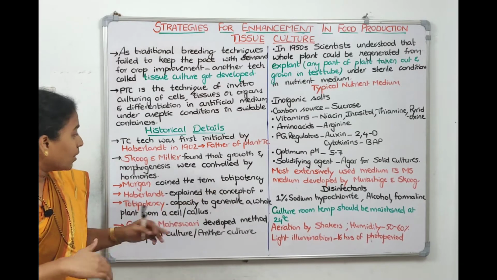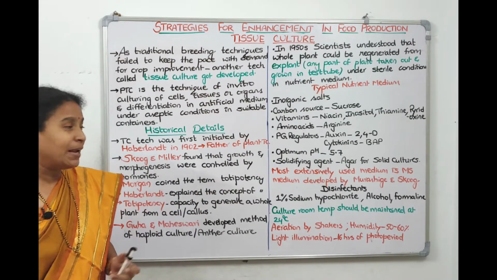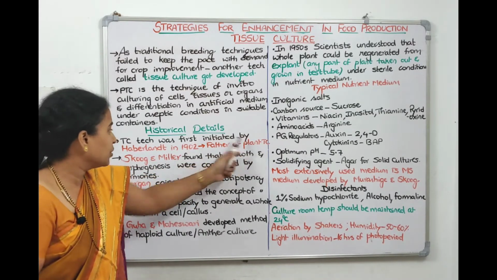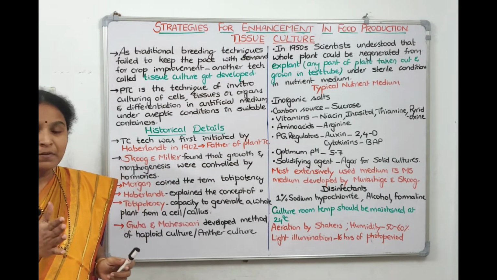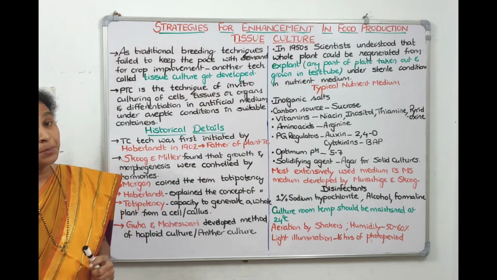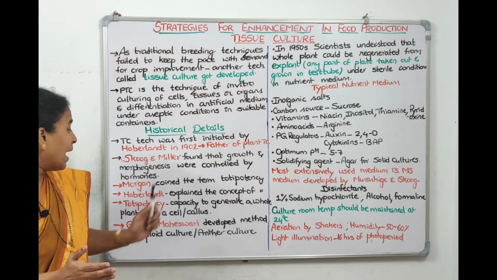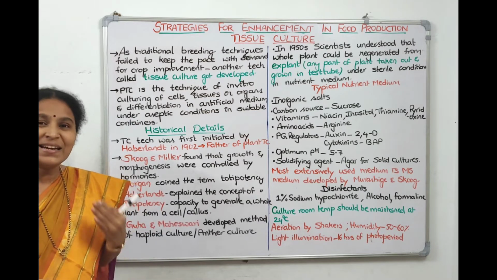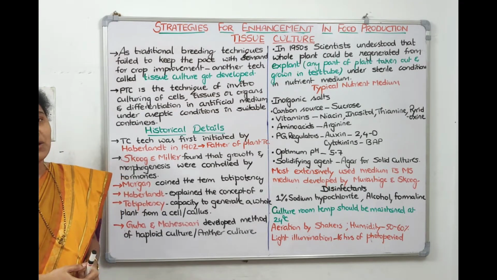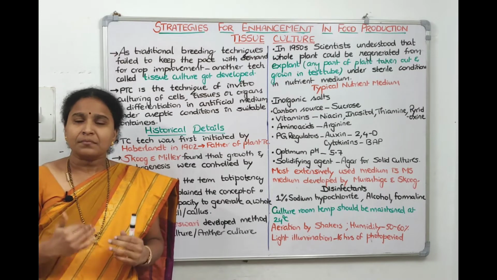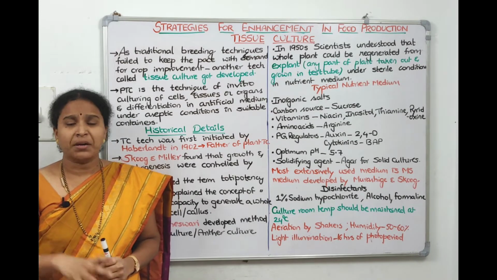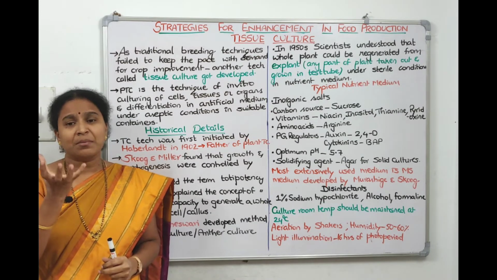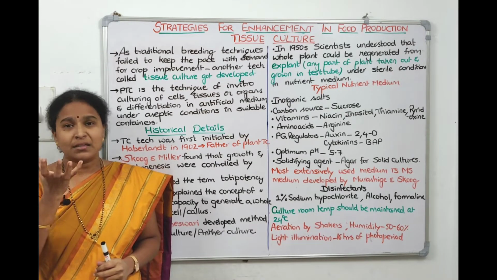Now, the concept of totipotency was explained by the father of plant tissue culture, Haberlandt. The word was coined by Morgan, but the concept of totipotency was explained by Haberlandt. And what is totipotency? Let us try to understand. Now, I'm interested to do a tissue culture experiment. I brought some tissue culture medium in a conical flask. Now I need to add the sample, right?